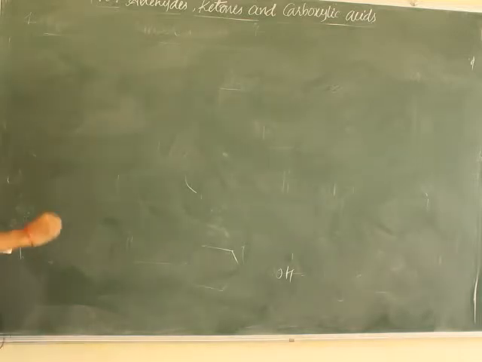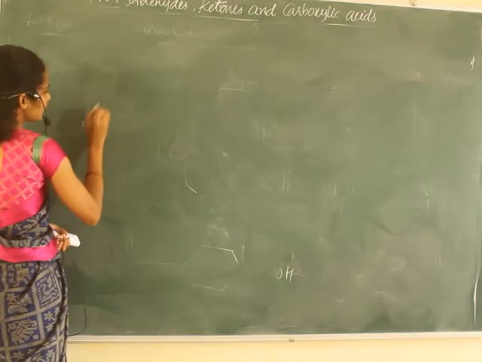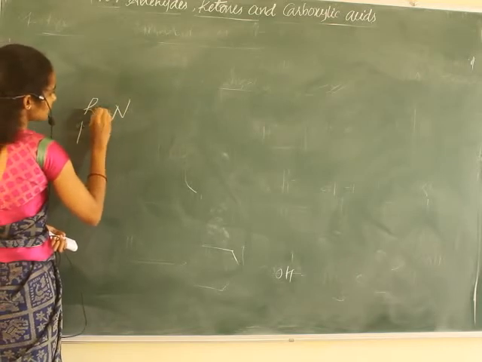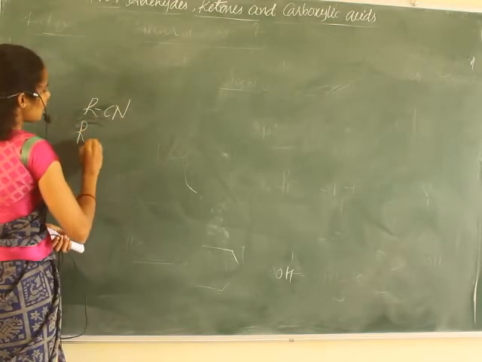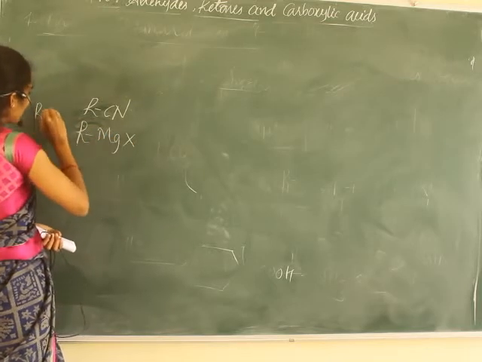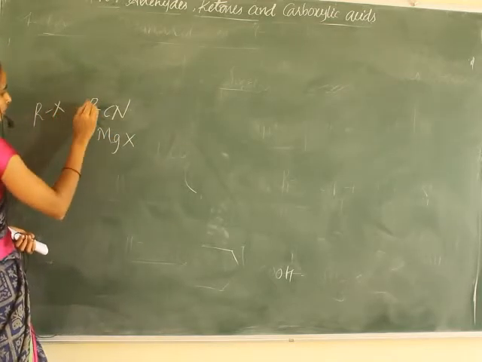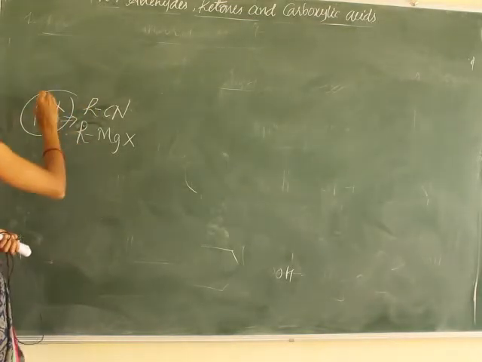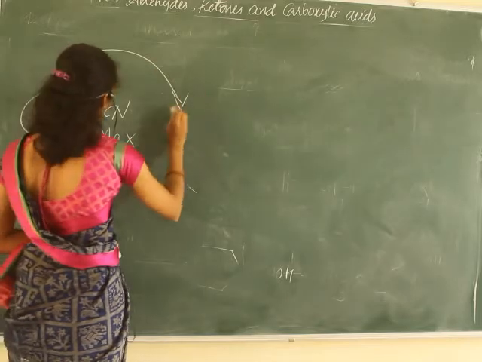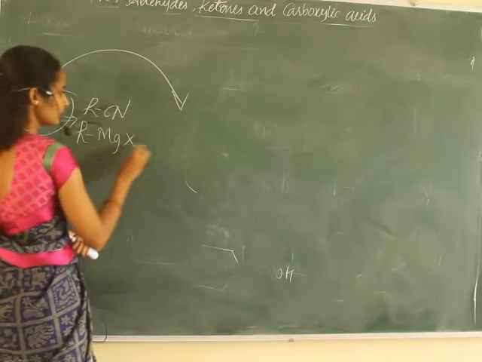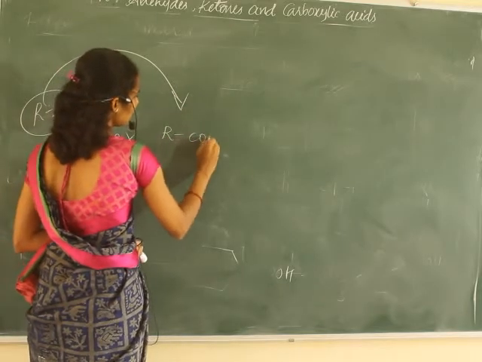As we know, we can prepare nitriles RCN and Grignard reagent from alkyl halides. So from alkyl halides, this reaction is nothing but conversion of alkyl halide to the corresponding carboxylic acid.